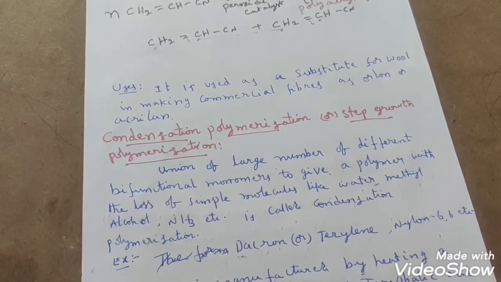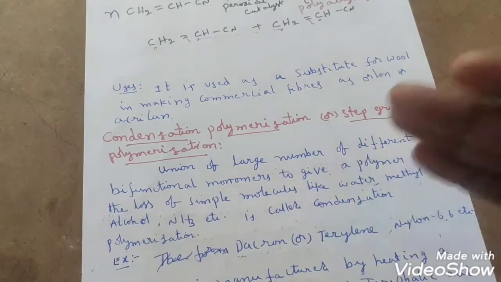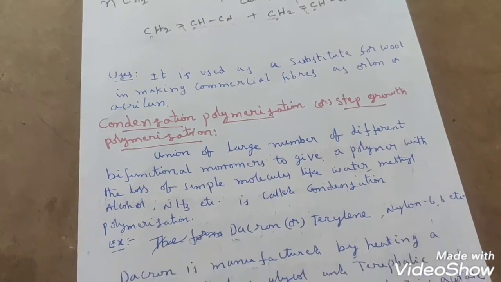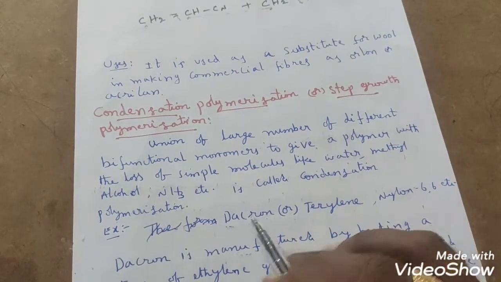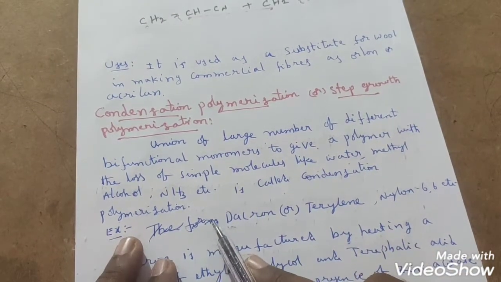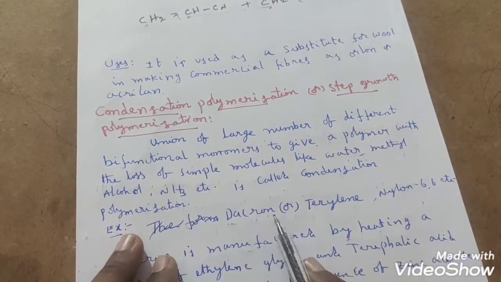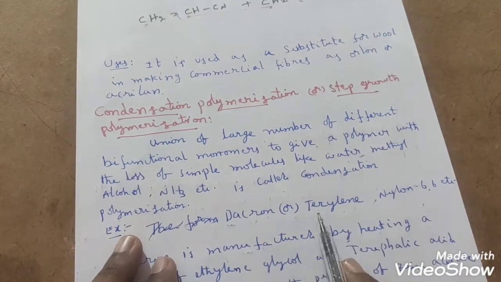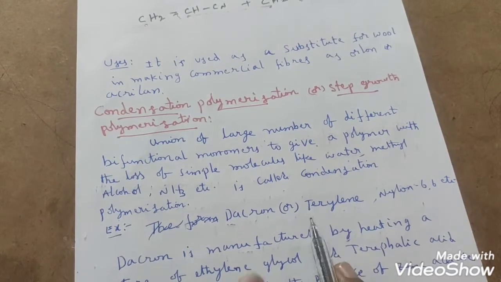So that's why, by step-to-step growth, we can identify it. That's why we call it step growth polymerization. Condensation polymerization is also called step growth polymerization, students. What is the example here? The best example for condensation polymerization is Dacron or Terylene. We will see the preparation method of Dacron or Terylene now.